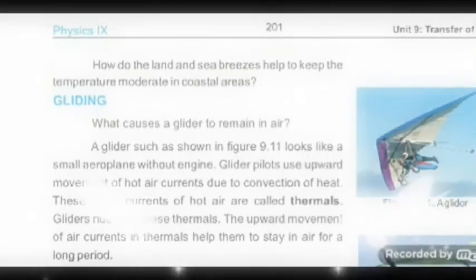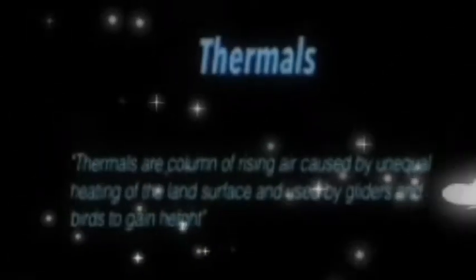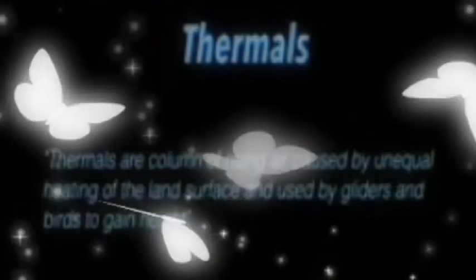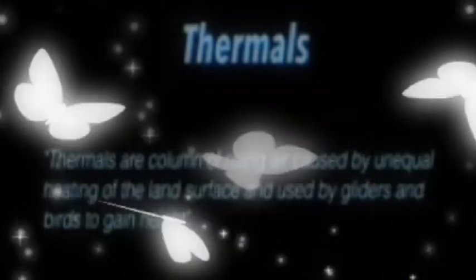Okay, so now we're going to tell you about thermals. Thermals are columns of rising air caused by unequal heating of the land surface and used by gliders and birds to gain height. So here they're telling us thermals are columns of rising air caused by unequal heating, like an unequal mix of heat and cold, of the land surface, and used by gliders and birds to gain height.